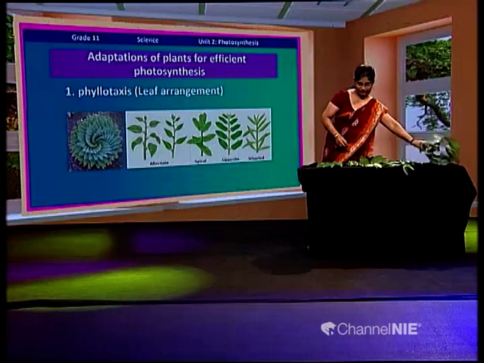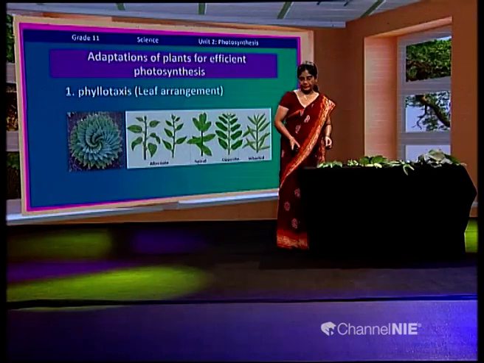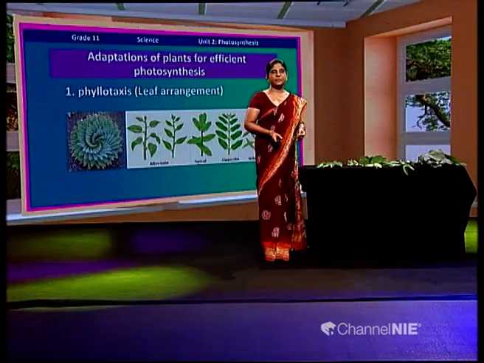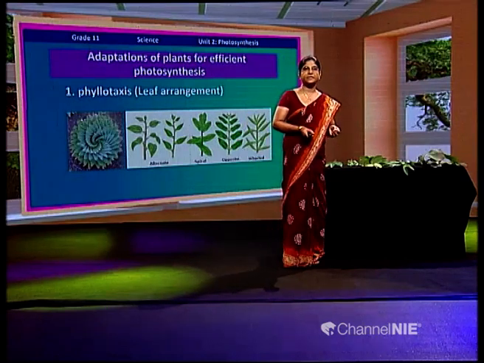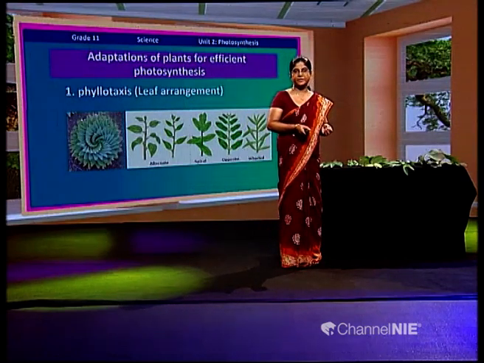Right. So this is an adaptation of the plant for efficient photosynthesis. Shall we move to our next slide?